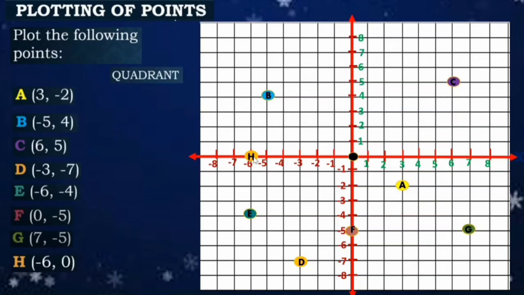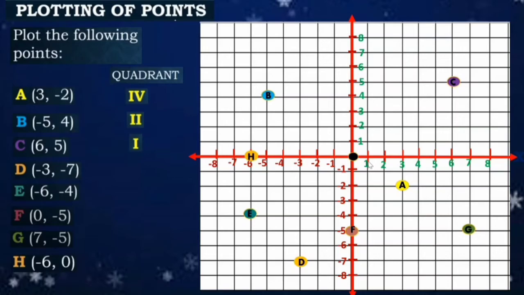Okay, identify the quadrant. So, hindi na tayo mahihirapan mag-identify ng quadrant. Since it is positive, negative, therefore it lies on quadrant 4. Okay, positive yung x, negative yung y. Okay, x is negative, positive. So, it lies on quadrant 2. Okay, negative naman yung x-coordinate natin or x-axis and then positive yung y.